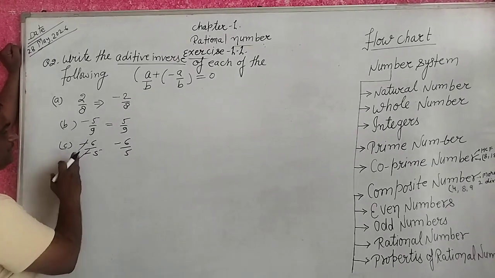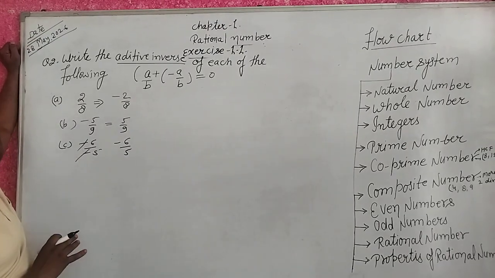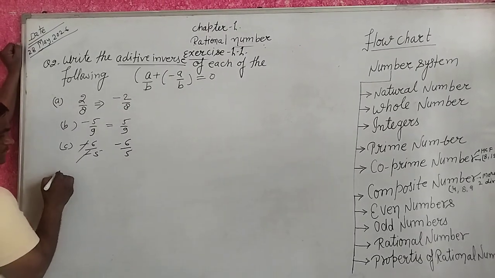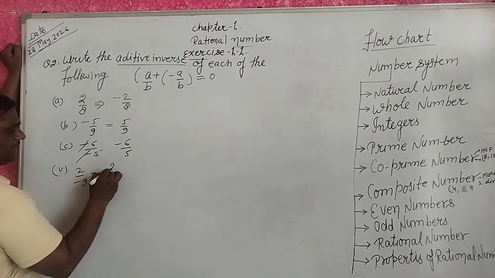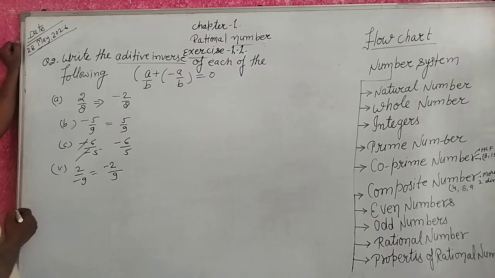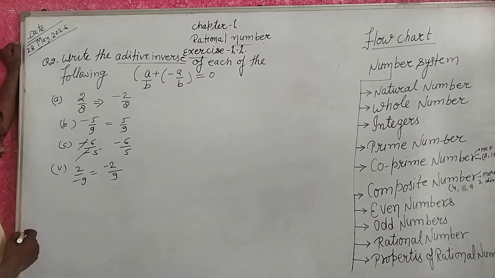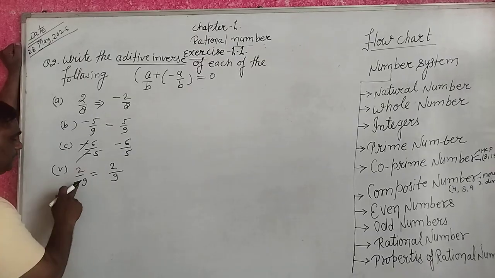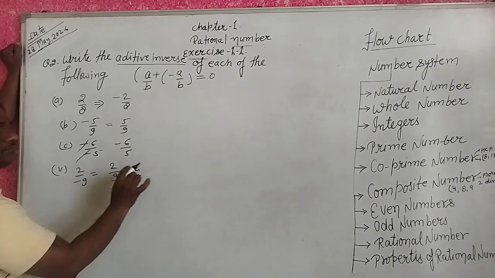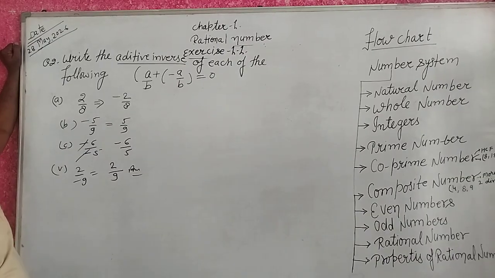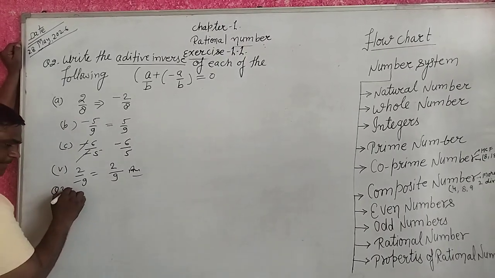Okay guys, that is plus, that is minus, and became 0. Next, 2 upon minus 9, then minus 2 upon 9. It makes positive integers. Sorry, minus 8, that is 2 upon 9. That is additive inversion.